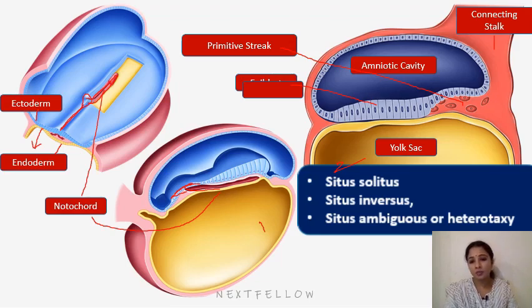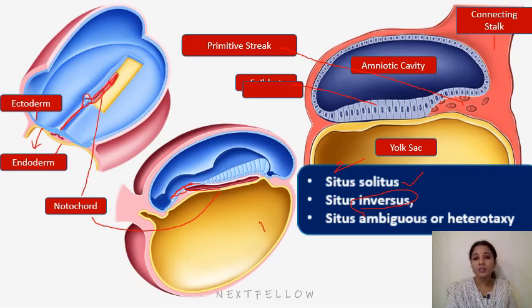So this won't be associated with other birth defects. Solitus is normal, we know. But situs inversus is not usually associated with other birth defects, but their children may have them, especially heart defects may occur in their offspring.